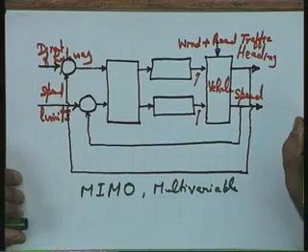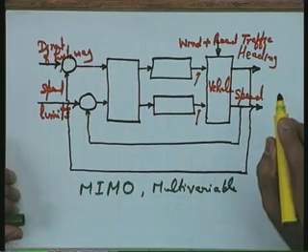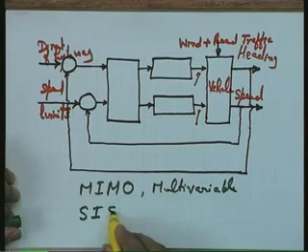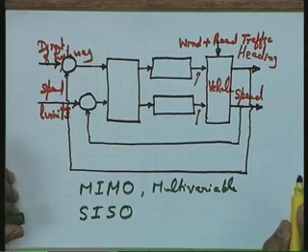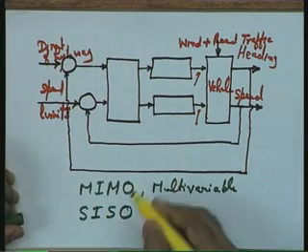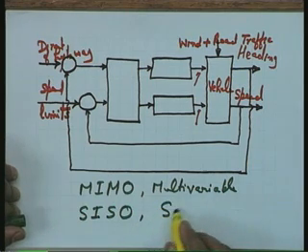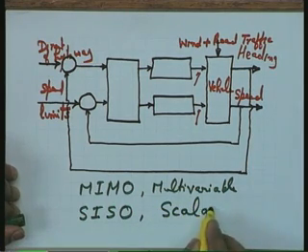Okay. In contrast to this system, the earlier example was an example of an SISO, single input single output system. These terms are quite frequently used in the literature, or let me call it a scalar system.